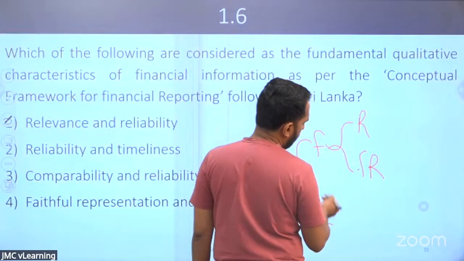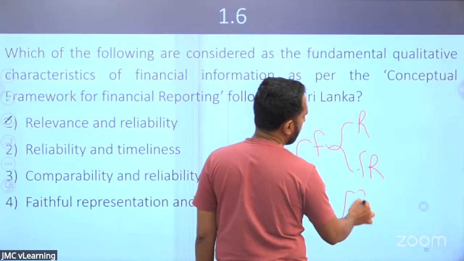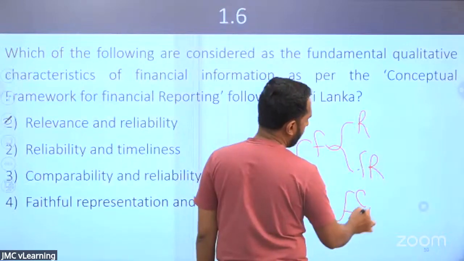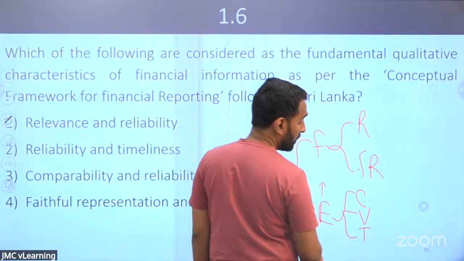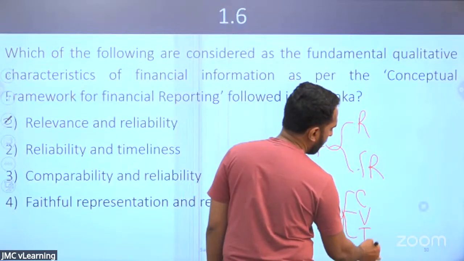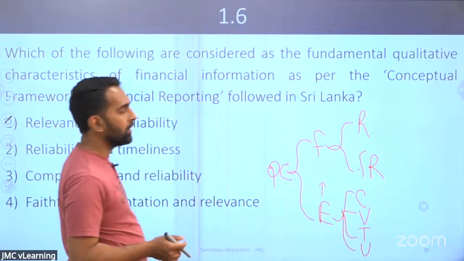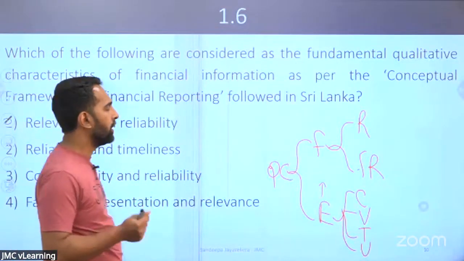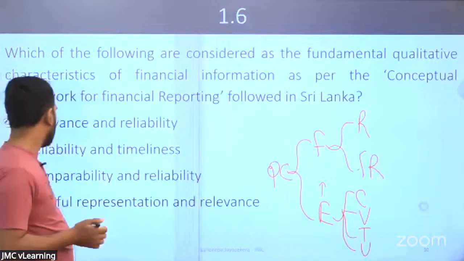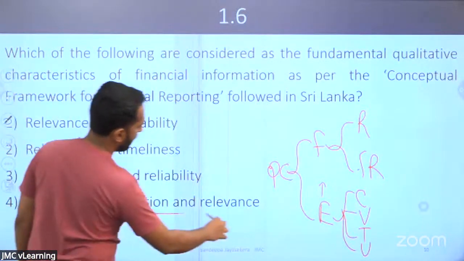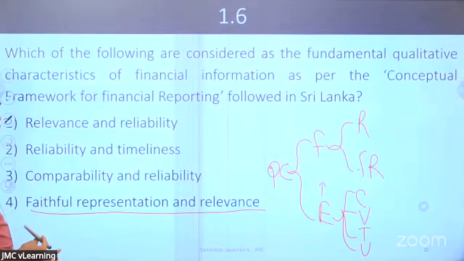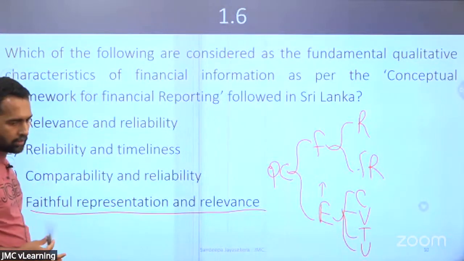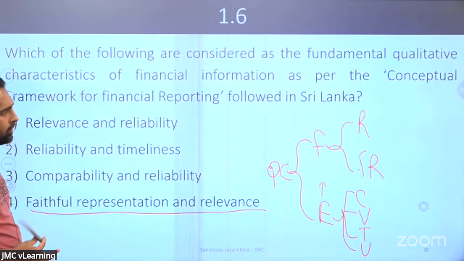Enhancing ones increase the quality: it should be comparable, verifiable, supplied on time, and understandable. Please remember these, it will be tested. So the fundamental two are faithful representation and relevance. The fourth one is the correct answer.